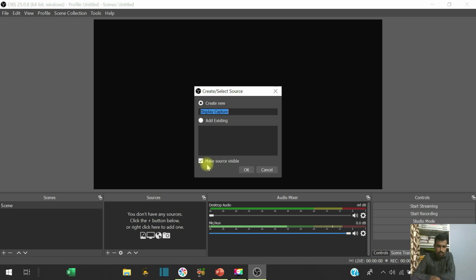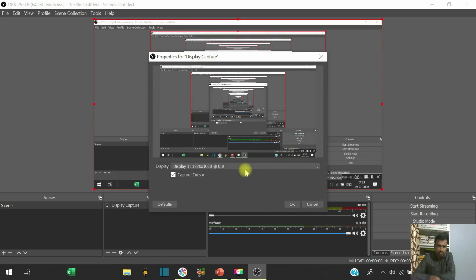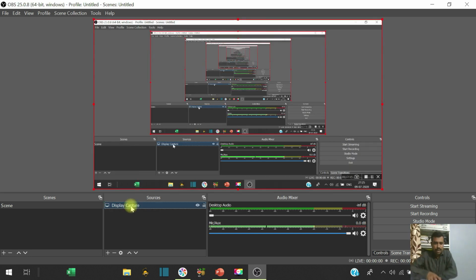So here make source visible. Okay, I will select OK. Sometimes what happens, if you are using this display capture for the first time, some laptops don't show any display capture, just a black screen, and for this black screen you have to go into the settings.